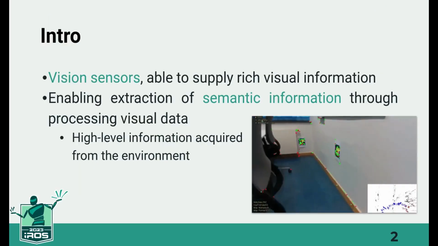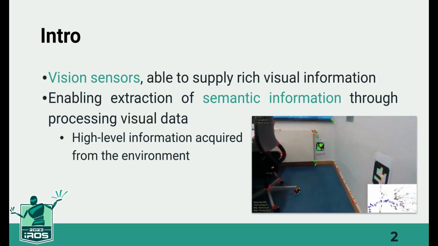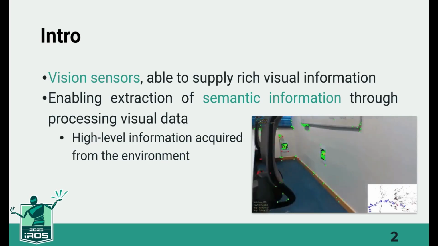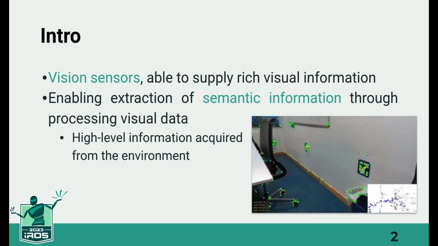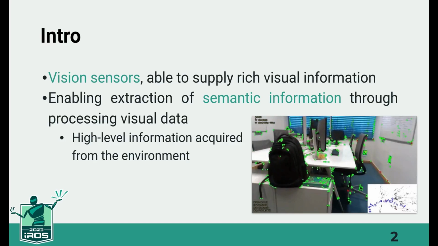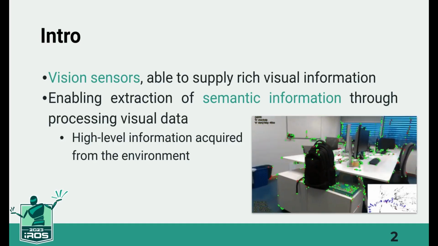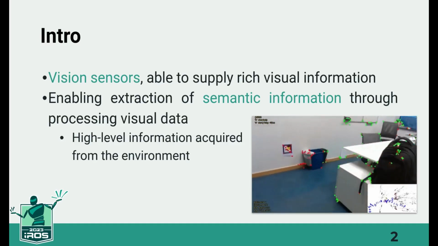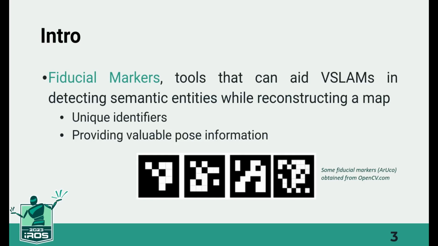Vision sensors are able to supply rich visual information, enabling the extraction of semantic information, which is high-level information acquired from the environment through processing visual data. Accordingly, fiducial markers are tools that can aid VSLAM systems in detecting semantic entities while reconstructing a map, due to their unique identifiers, and can provide valuable pose information.